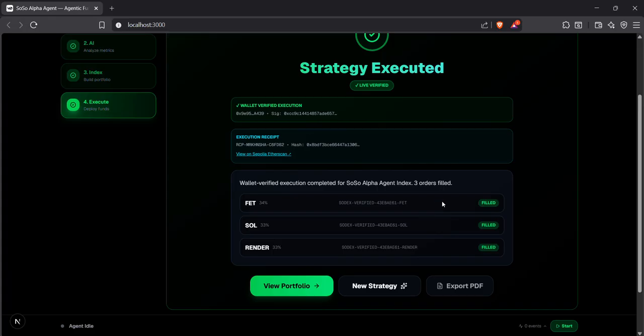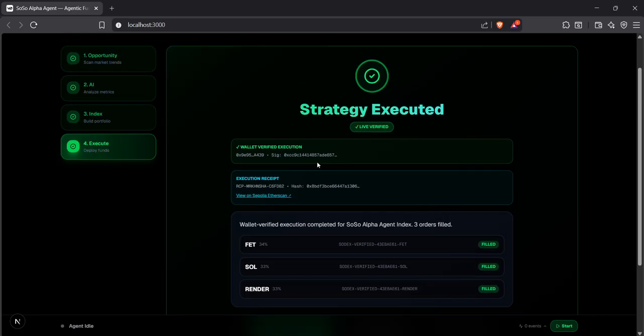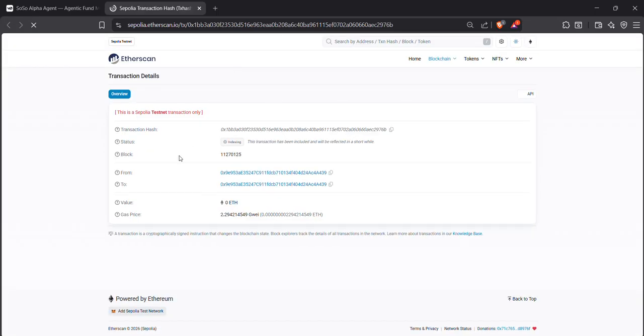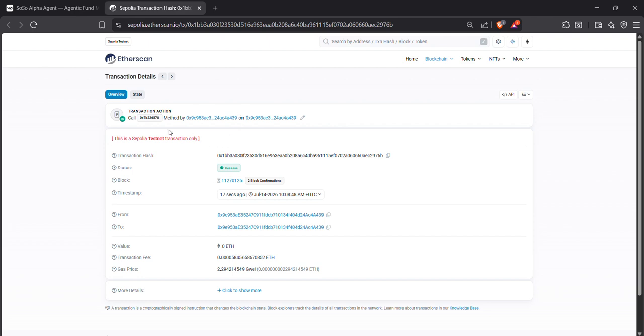The platform attempted the Sodex testnet order book first and fell back to simulation if the live is not verified. But here we have a wallet verified execution, and it also gave us a Sepolia transaction. This is a Sepolia transaction only. This is the whole transaction status. It is showing success.